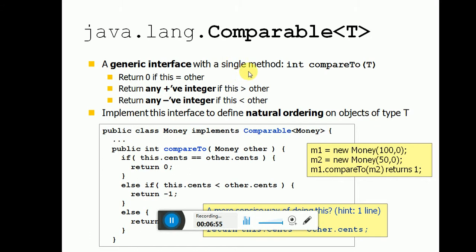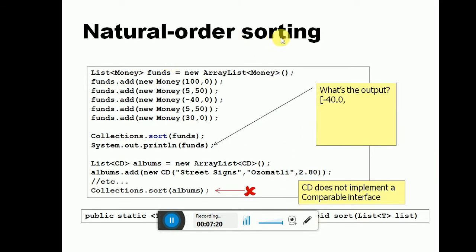Comparable is a generic interface with a single method, compareTo, which returns 0, any positive integer, or any negative integer. You implement this interface to define the natural ordering of the object type. For example, public class Money implements Comparable<Money>, right? You have to compare one object to another object, that's why we use Comparable. With natural ordering, if you add items, it can sort them, so the unordered elements are sorted, right?